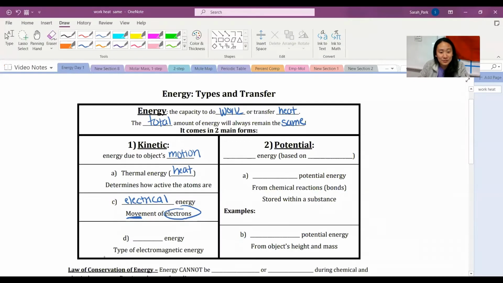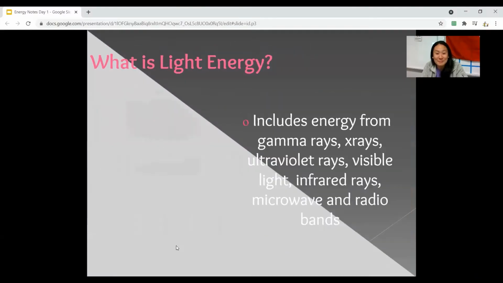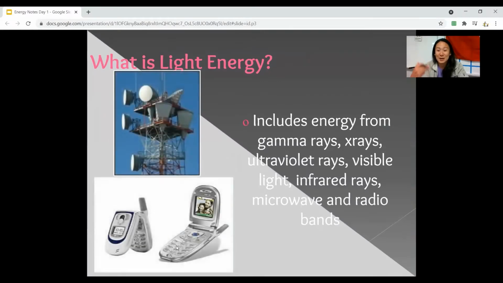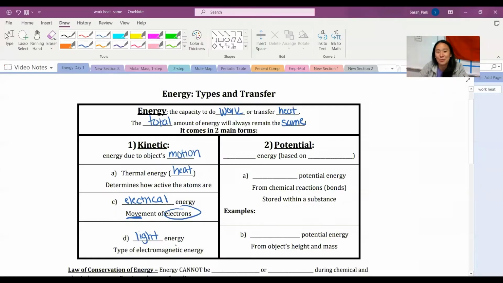The last type of specific energy that we're going to talk about is light energy. We talked about this last semester, but this is electromagnetic radiation. Electromagnetic radiation are your gamma, X-ray, ultraviolet, visible, infrared, microwave, and radio. This is called light energy. They all travel at the speed of light. They're moving, although we can't see it, right? We can only see color, but even then we're not actually seeing the movement of waves, but it is moving, and that's how we can see them, okay? And they're carrying energy with them.